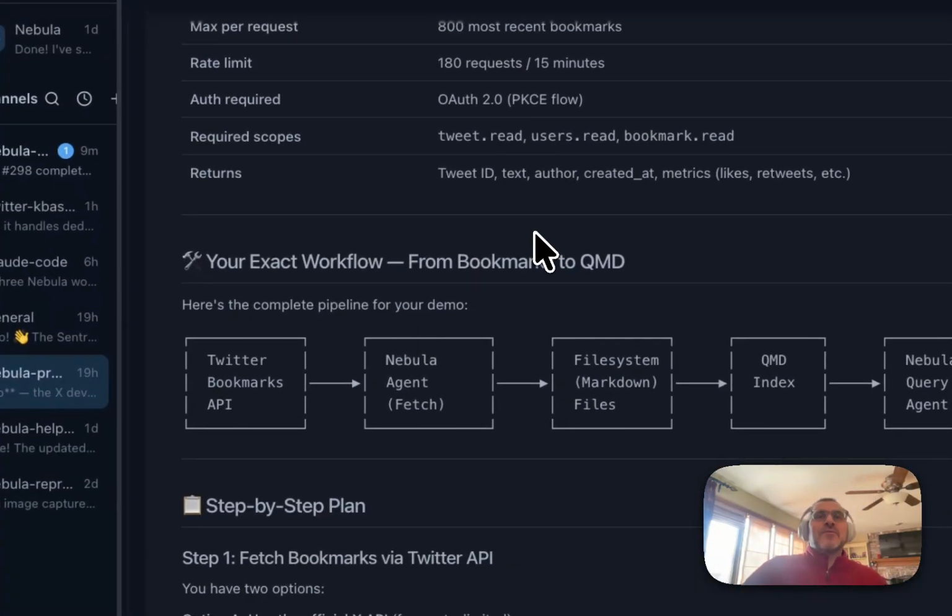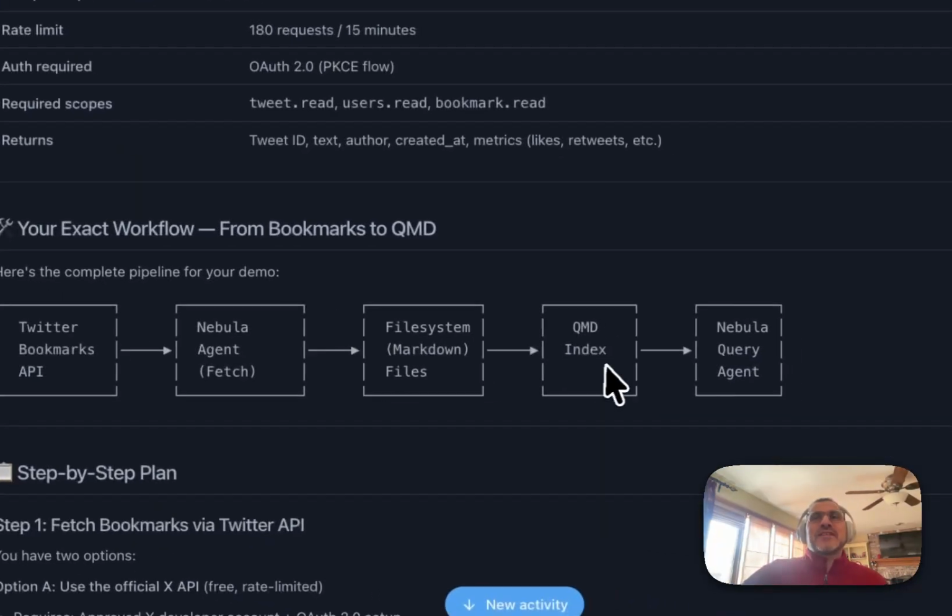And so what we're going to do actually is we're going to create a pipeline. All right. So the pipeline is that we're going to read my bookmarks. Once those are fetched, then we're going to want to store those in a database.